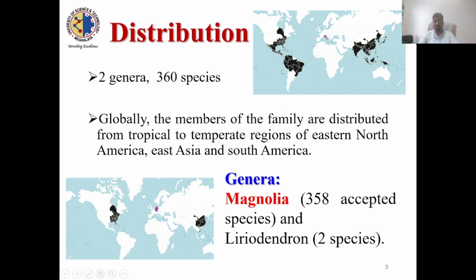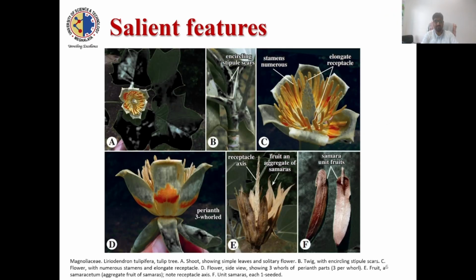You can see in the map most of the species, and some have migrated to other parts of the world. But mostly you find it in North America, East Asia, and South America. Only two genera, Magnolia and Liriodendron. Magnolia has the highest number of species, 385 accepted species, and only two species have been reported from Liriodendron. These are the genera under the family Magnoliaceae.